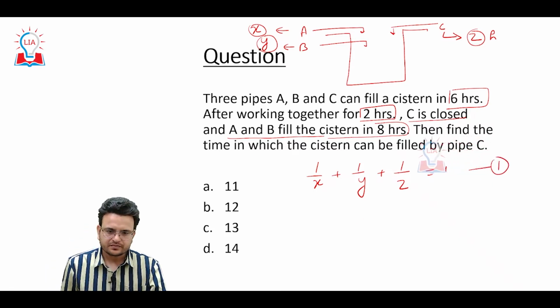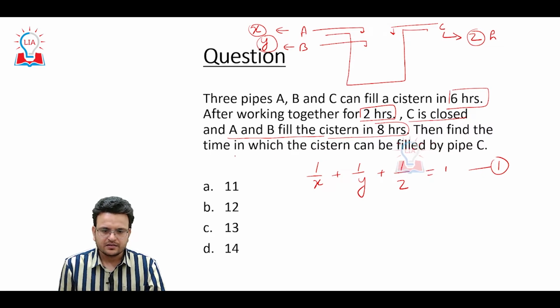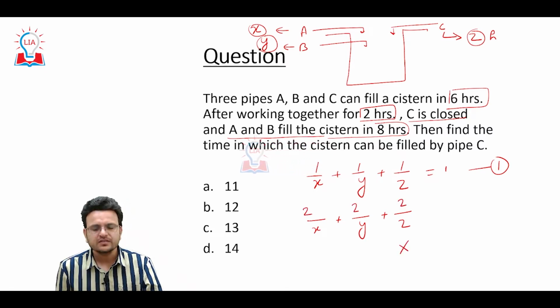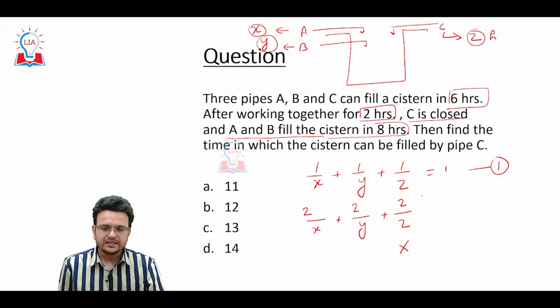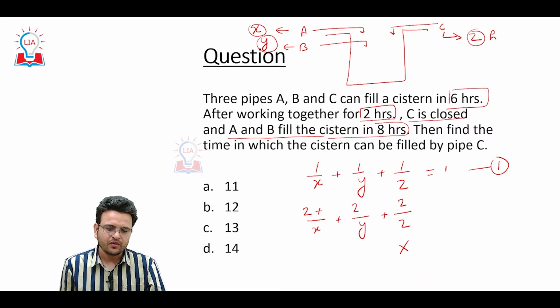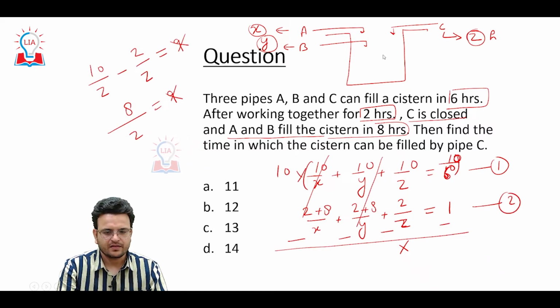In the same way, after working together for 2 hours, X, Y, Z all of them work 2 hours, C was closed and both A and B again worked for 8 hours.